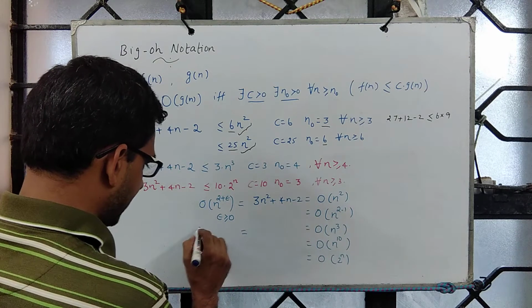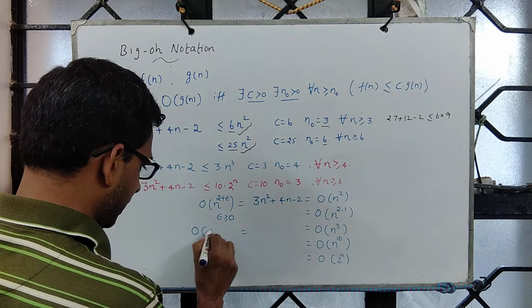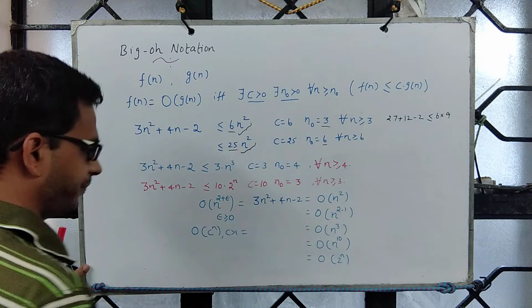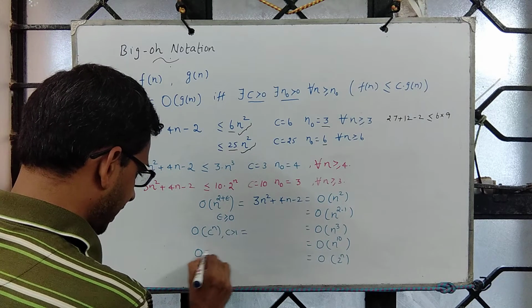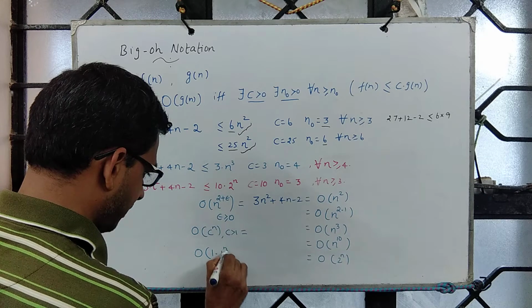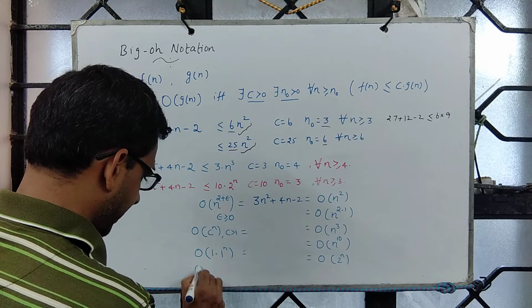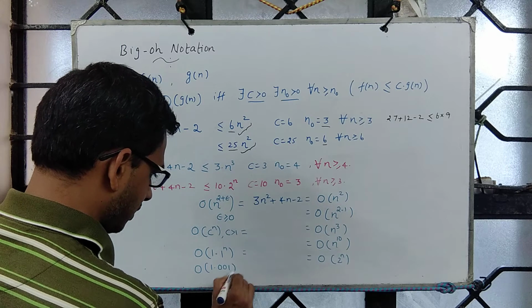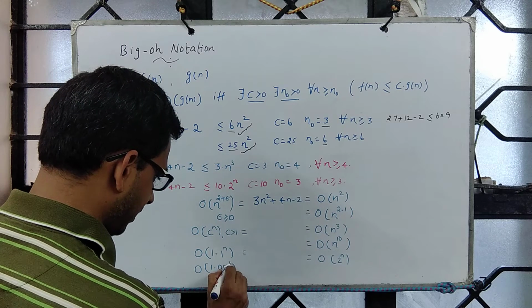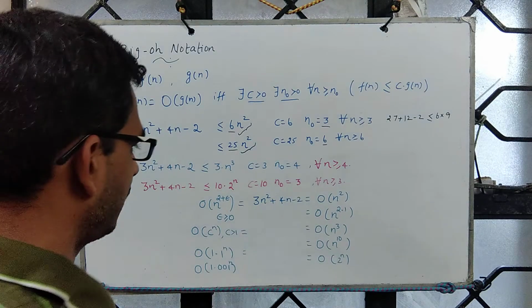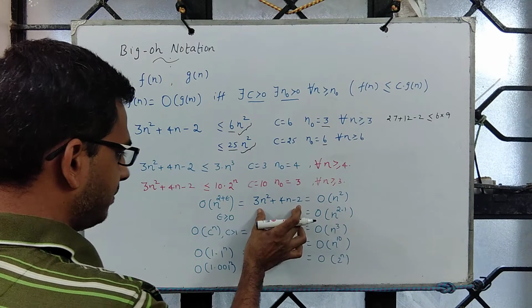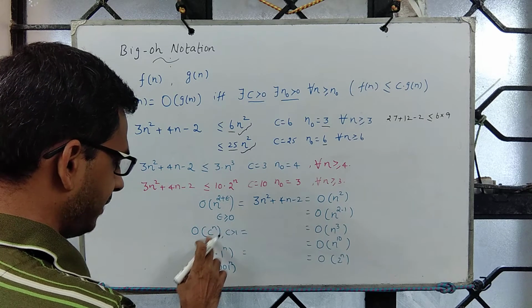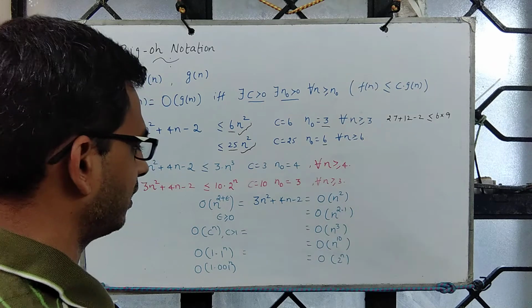Also, we see that it is order c power n, where c is strictly greater than 1, which means one can say this is order 1.1 power n, and I can say this is order 1.00 something to the power n, and so on. So this quadratic term can be upper bounded by an exponential term c power n, where c is strictly greater than 1.